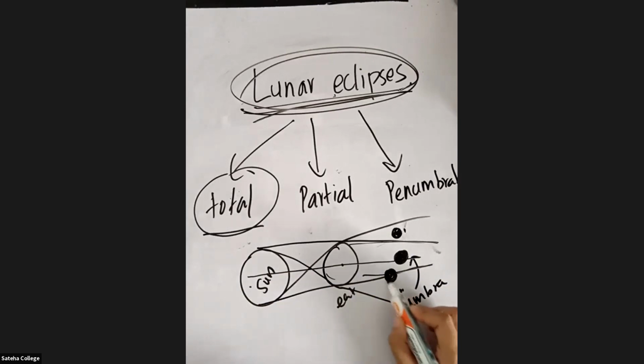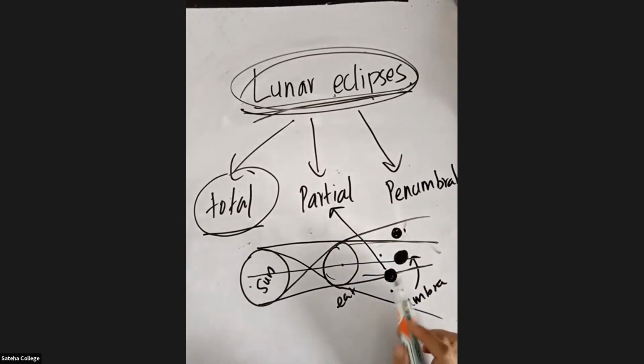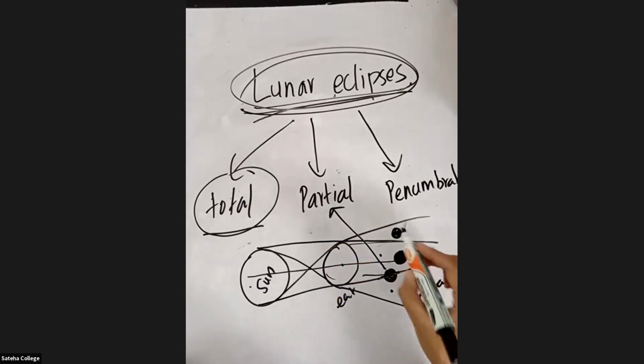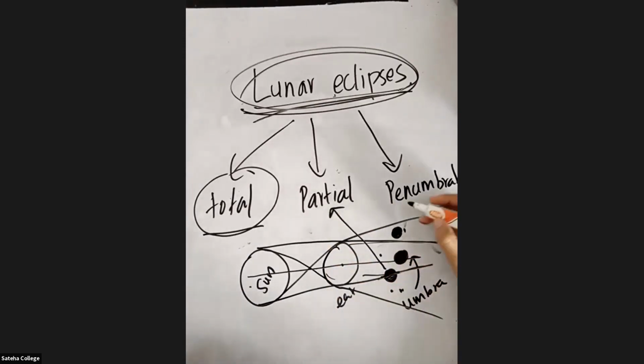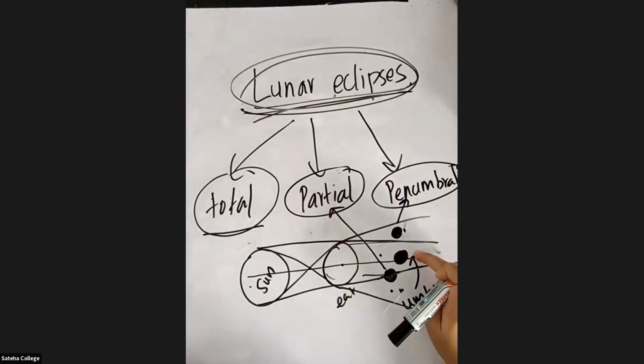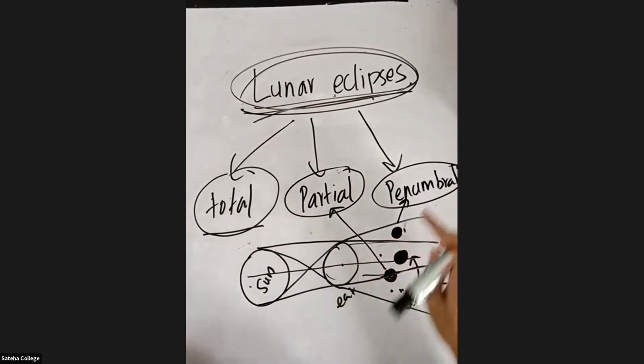If half of the moon is in the umbra region and half of the moon is in the penumbra region, you call it a partial lunar eclipse. If it is completely in the penumbra region, you call it a penumbral lunar eclipse. From the word itself, you can say: totally inside the umbra; partial, half in the umbra, half in the penumbra; penumbral, totally in the penumbra. Is it clear?